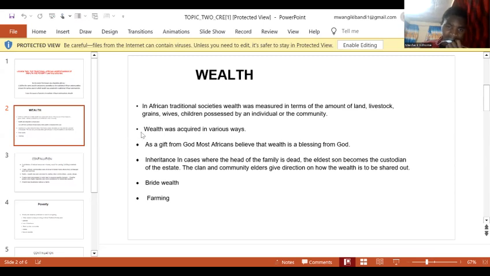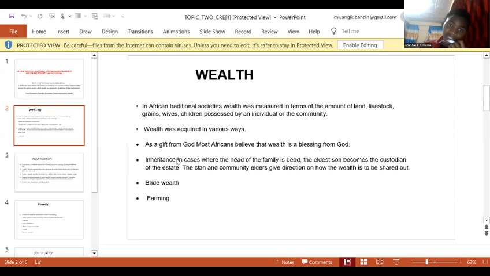The second one, we are saying that wealth was acquired in various ways. In traditional African society, they saw wealth as a gift from God. Most Africans believed that wealth is a blessing from God. They believed that when a person was wealthy, he was blessed by God.